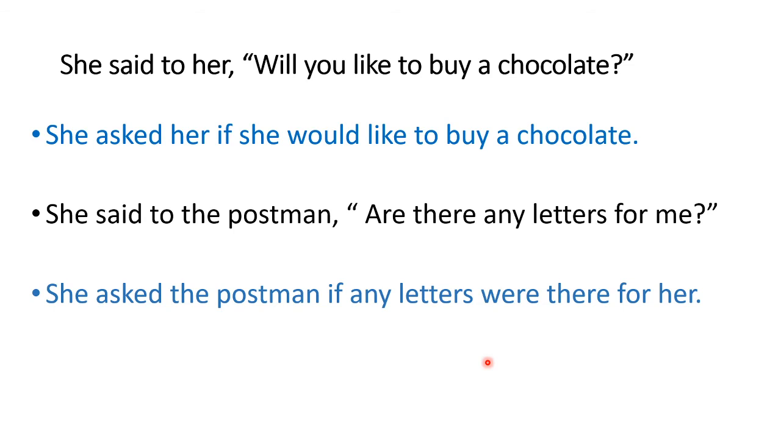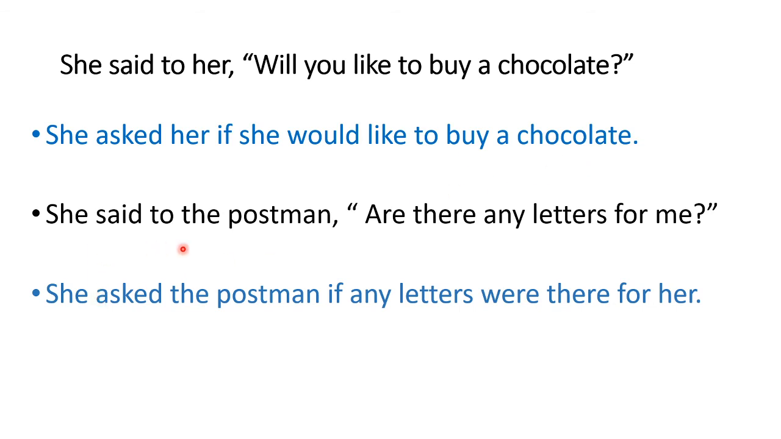Now, next example. She said to her, will you like to buy a chocolate? So the indirect form becomes, she asked her if she would like to buy a chocolate. Now again, because it is starting with an auxiliary verb, we are using if. So here said to becomes asked. And again, you, so the subject comes first here and the verb comes afterwards. So if she would like to buy a chocolate. Now here would will always take the first form of the verb. So that is why this is not liked. So would like to buy a chocolate.